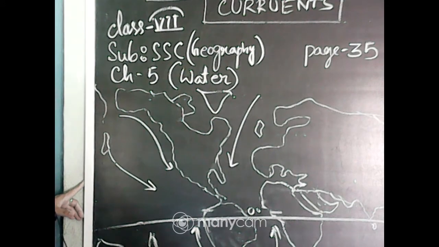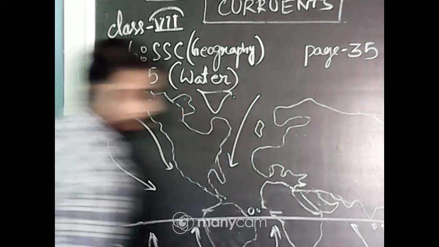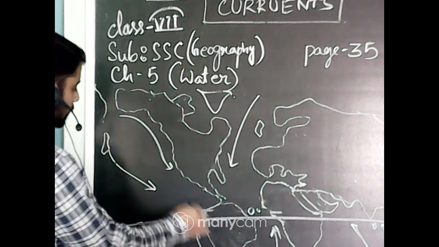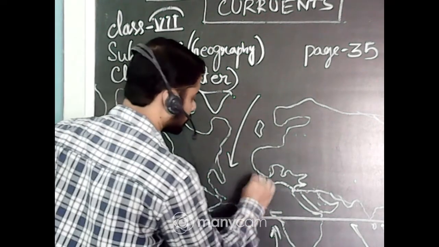Australia. Okay. So in this way, the opposite things occurred. And from that region, the hot currents also flow upwards.